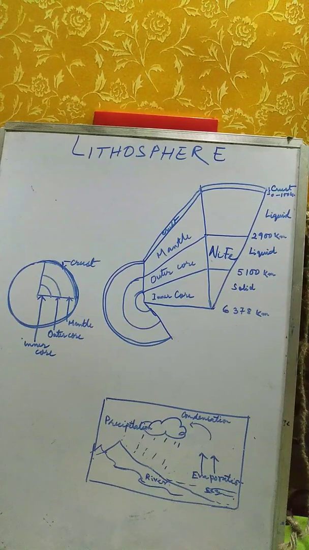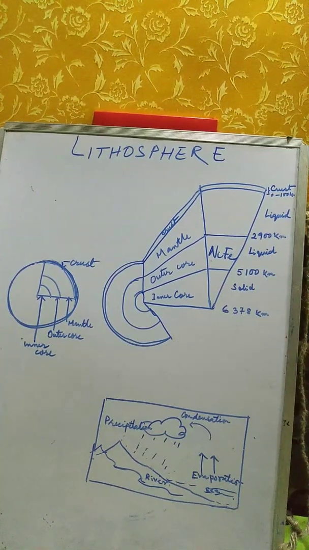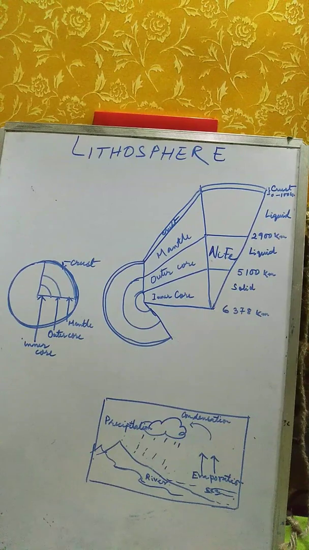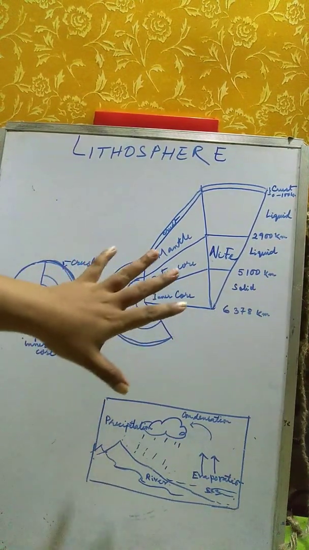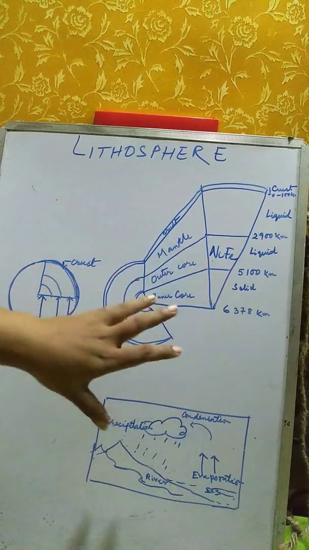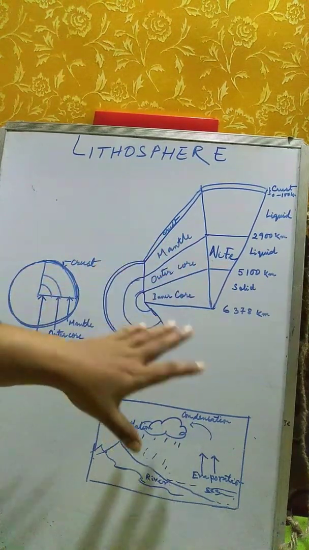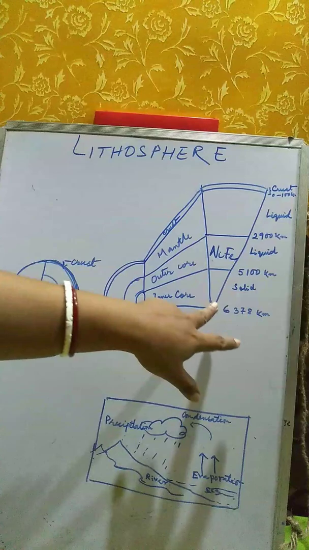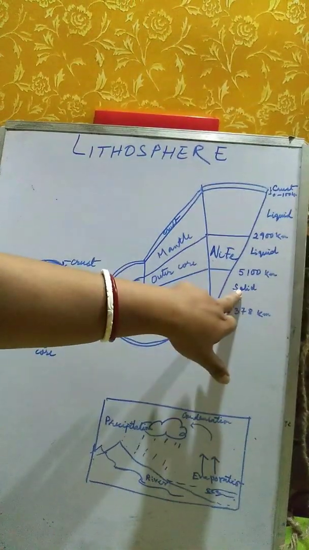And what is the temperature of the core? The temperature of the core is between 4000 centigrade to 5000 centigrade. So you can imagine how much heat is there. Everything which is present there ought to be in the liquid form. But see here, I have written the inner core is in solid form.